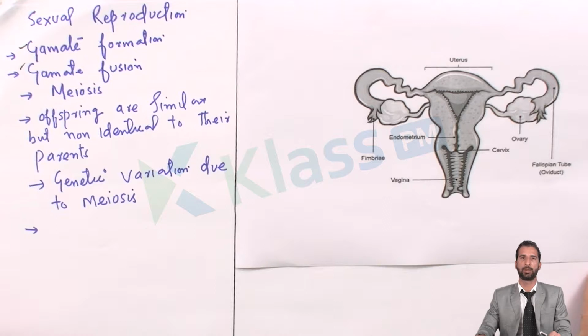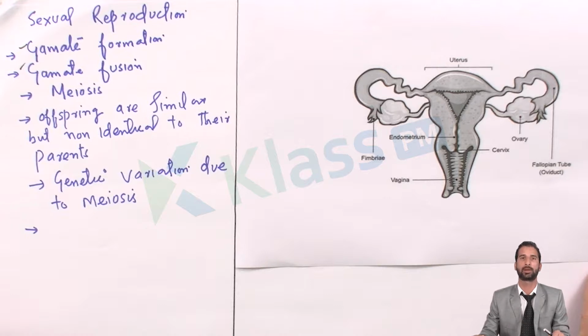As I mentioned in the previous video, sexual reproduction involves three conditions. If these three conditions are there, sexual reproduction is possible. If one of these three conditions is not there, then sexual reproduction is not possible. One of the aspects of sexual reproduction is the formation of the gametes. Formation of gametes is very important because gametes are responsible for sexual reproduction to occur.